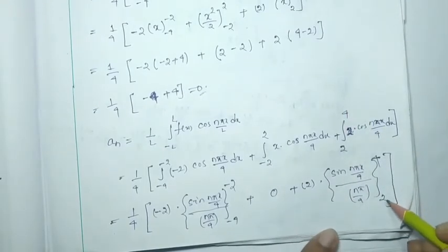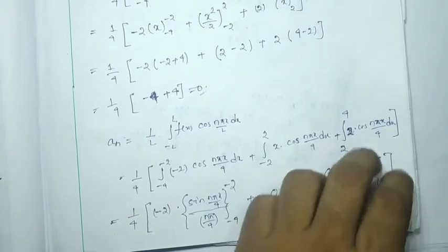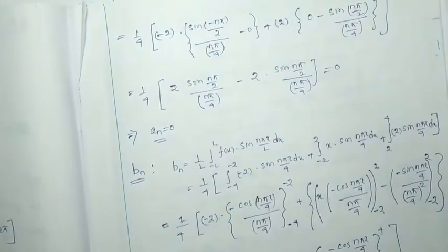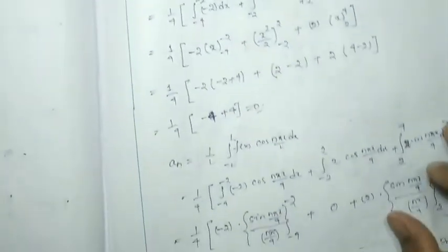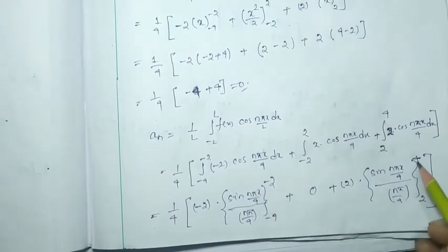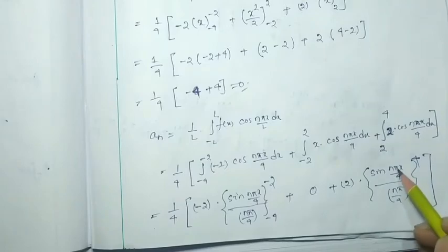So here I considered 0 to 4. Next step will be, I have just substituted the limiting values. So here minus 2 I have to consider, minus 4 I have to consider, and here 4 I have to consider, then 2 we have to consider. Okay,